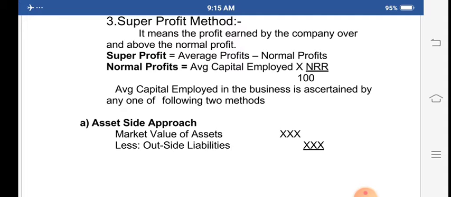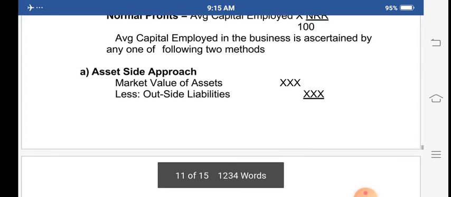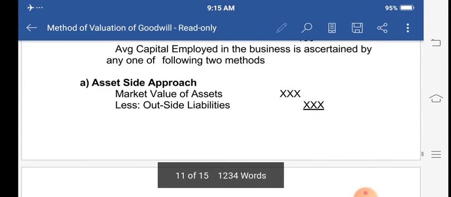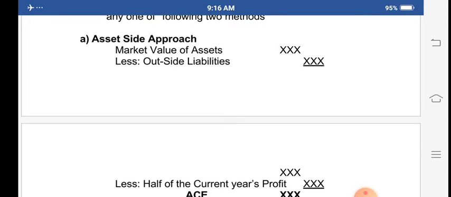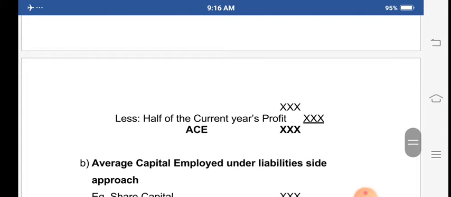First of all, see the asset side approach. Here we have to take the market value of assets instead of book values. Whatever values are given in the balance sheet are the book values; if asset values are given in the other information, those are the market values. We take this market value of assets less outside liabilities, and after subtracting we get the remaining balance.